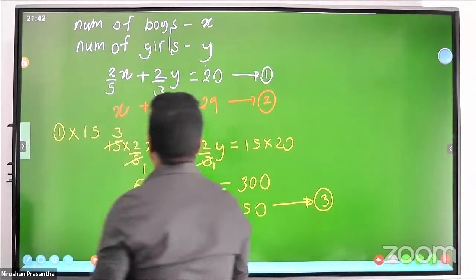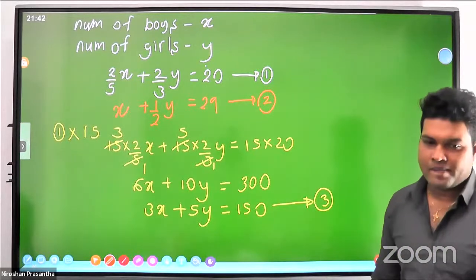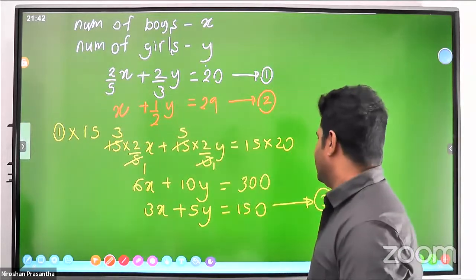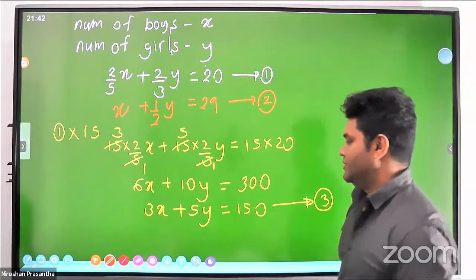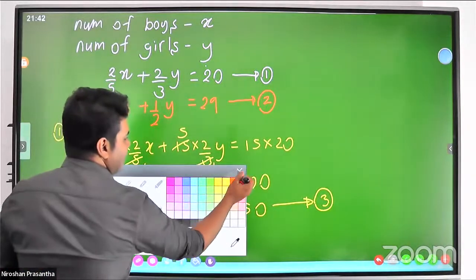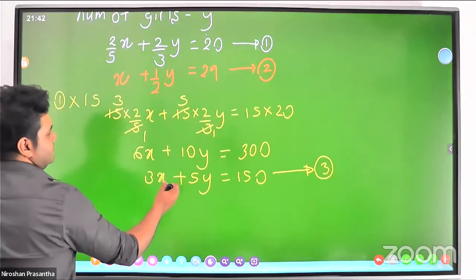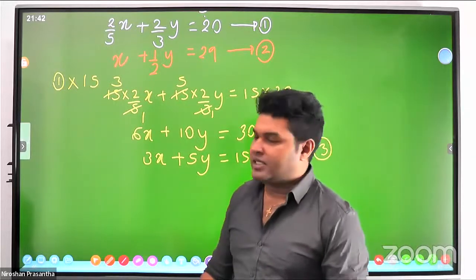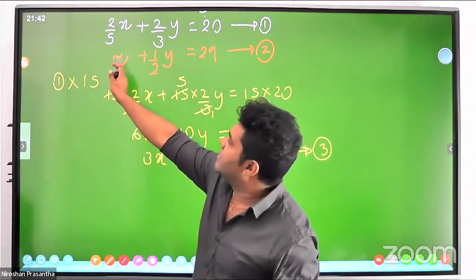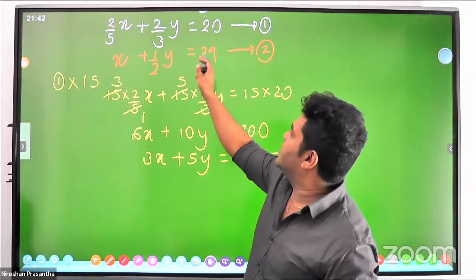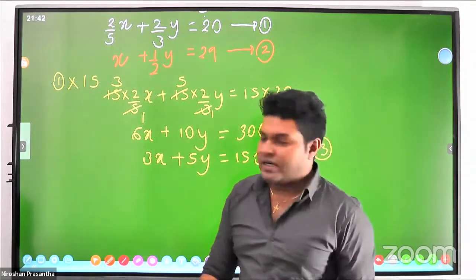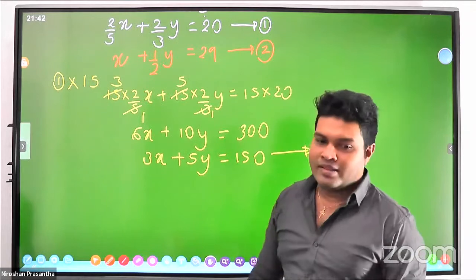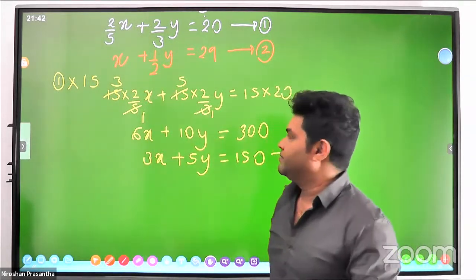Now what should you do? You have x and half y in the next equation. Therefore, how can we do it? Because of 3x and 5y, we must always try to find the eliminative, removable term. Is there a removable term? If you take 3 times x, it cannot cancel with 2. But if you want to make 5y, then you better multiply the whole equation by 10. That's how you can find the 5y.